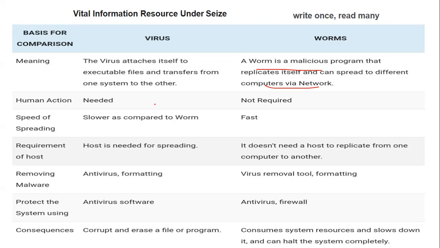Antivirus software is used to protect the system, whereas for worms you have antivirus or a firewall. Consequences: viruses can corrupt and erase files, whereas worms can consume the entire system and slow it down, which can bring a system to a halt.